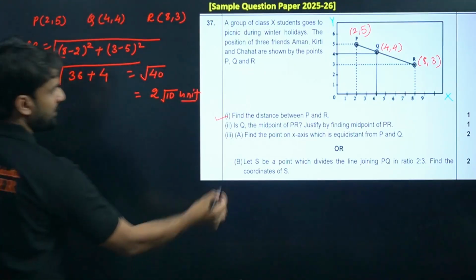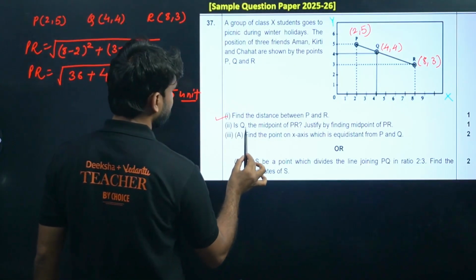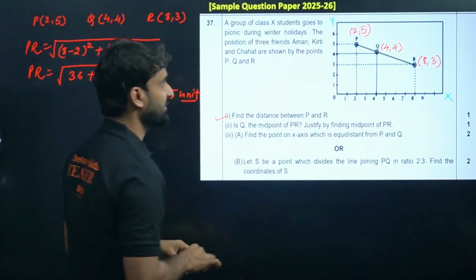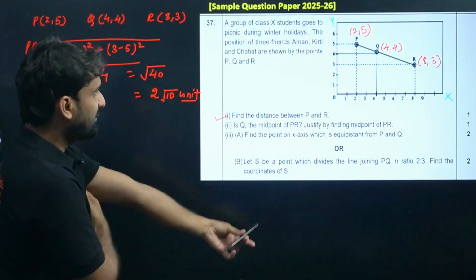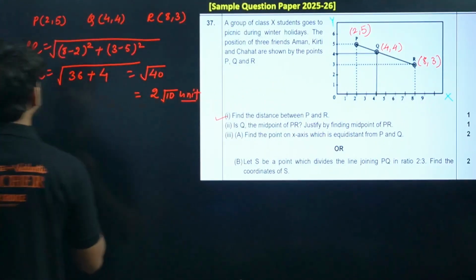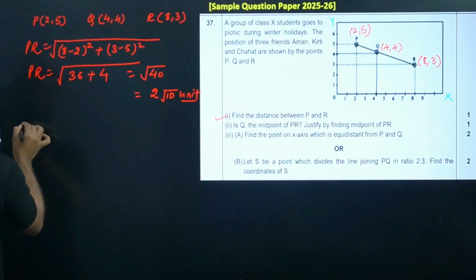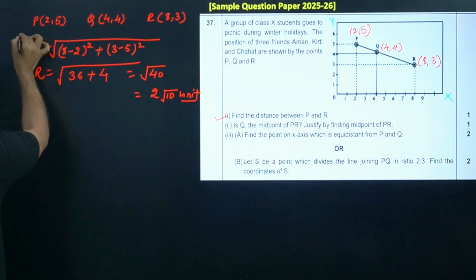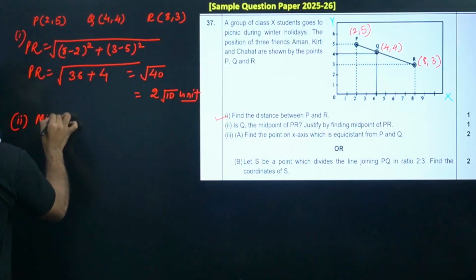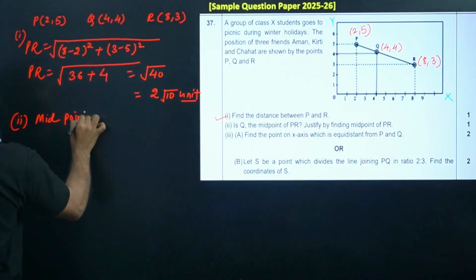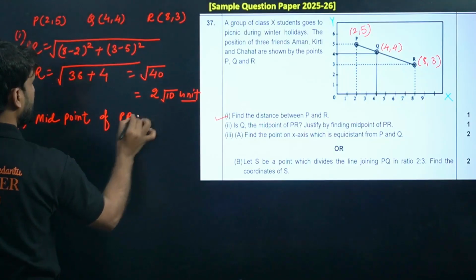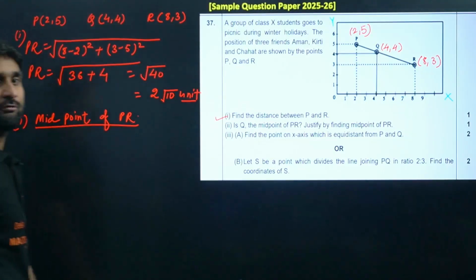Now, second question. Is Q the midpoint of PR? Justify by finding the midpoint of PR. Very good. So we have to find whether Q is the midpoint of PR. This is the first question, and now the second question: midpoint of which line segment? PR. So find out the midpoint of PR.